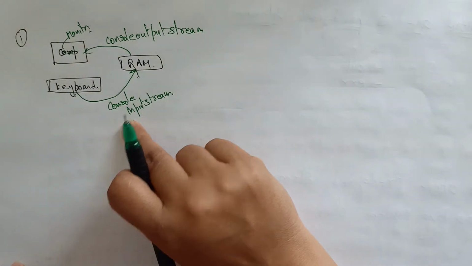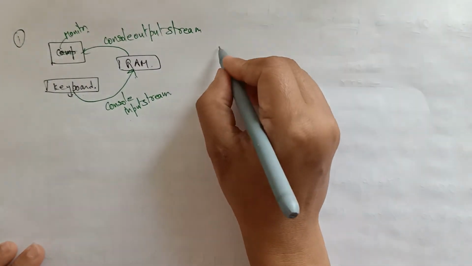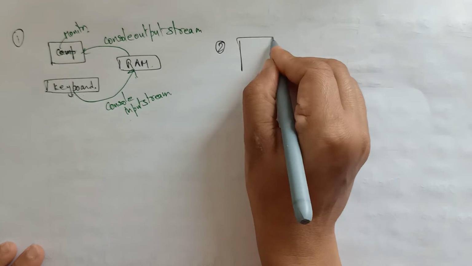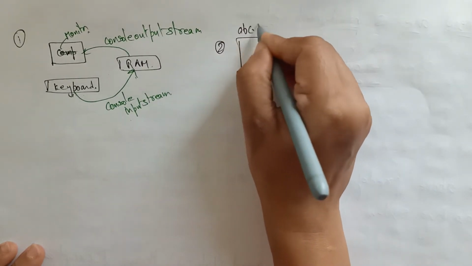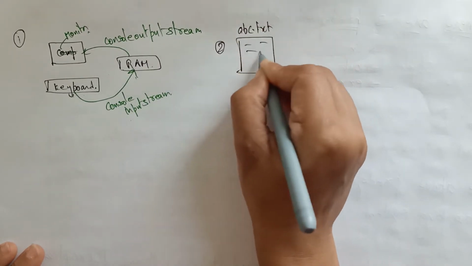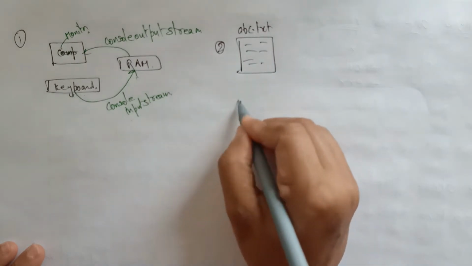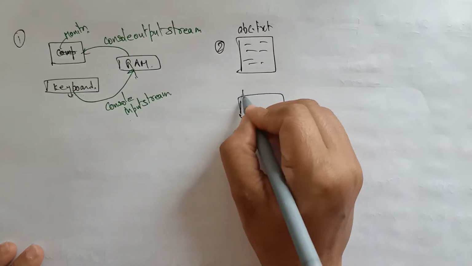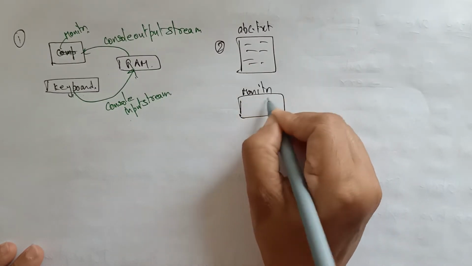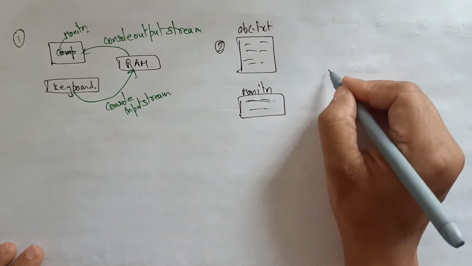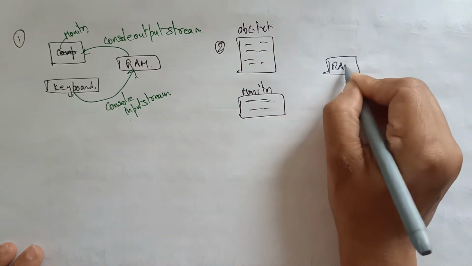I means input stream, O means output stream. Okay, second option. Let me take a file, abc.txt, a text file. And here the monitor is there, to display the data, and here the RAM is there.